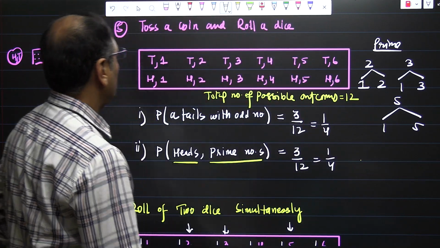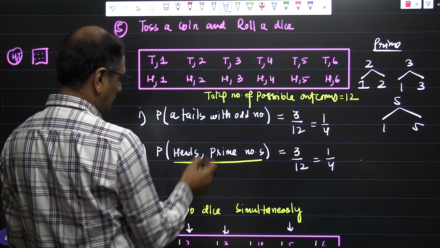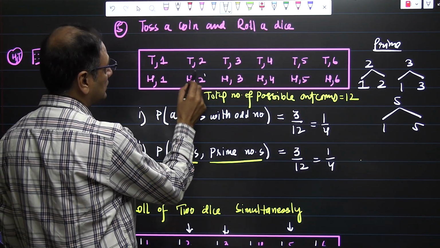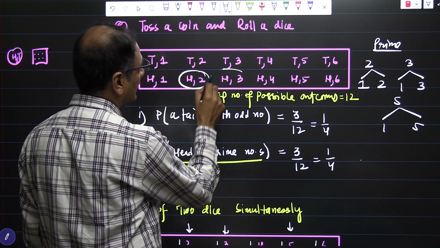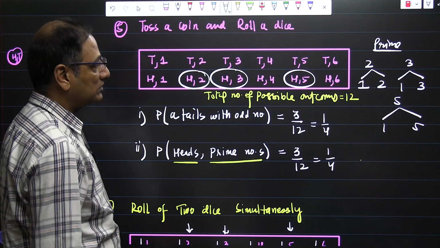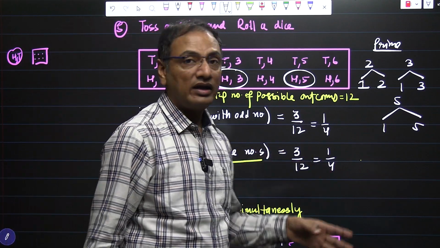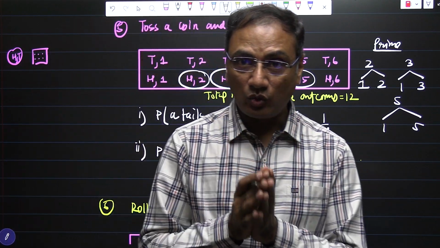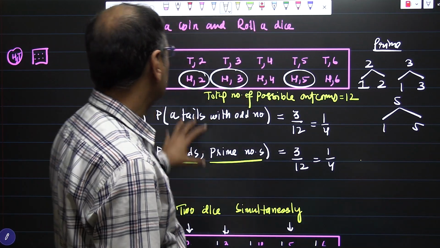So we are looking for heads and prime. This is heads and prime, heads and prime, heads and prime. So we have 3 outcomes again. So 3 by 12, and the answer is going to be 1 by 4. That is the way we deal with this kind of problem.